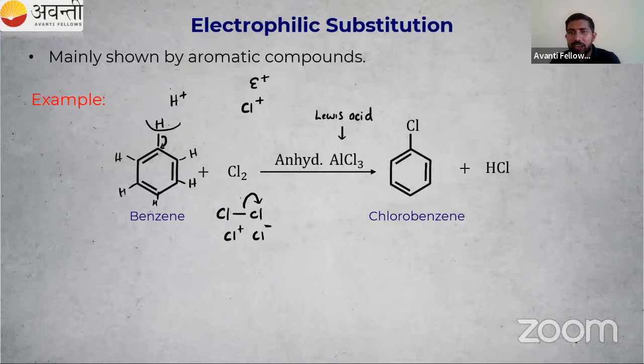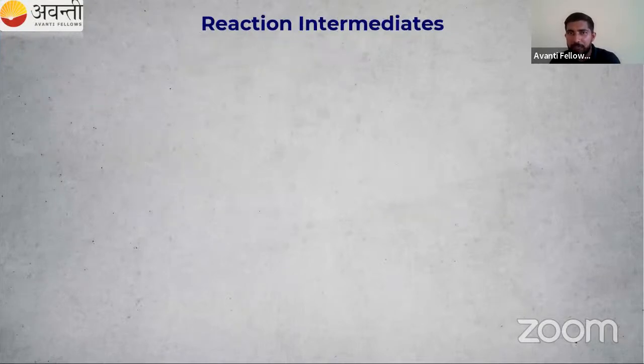So these are the different kinds of reactions happening in organic chemistry. Reaction intermediates: can you tell me which reaction intermediates we have studied so far? Carbocation, carbanion, free radical, these things we have studied. Carbenes and nitrenes are higher level. There are different types of reaction intermediates.